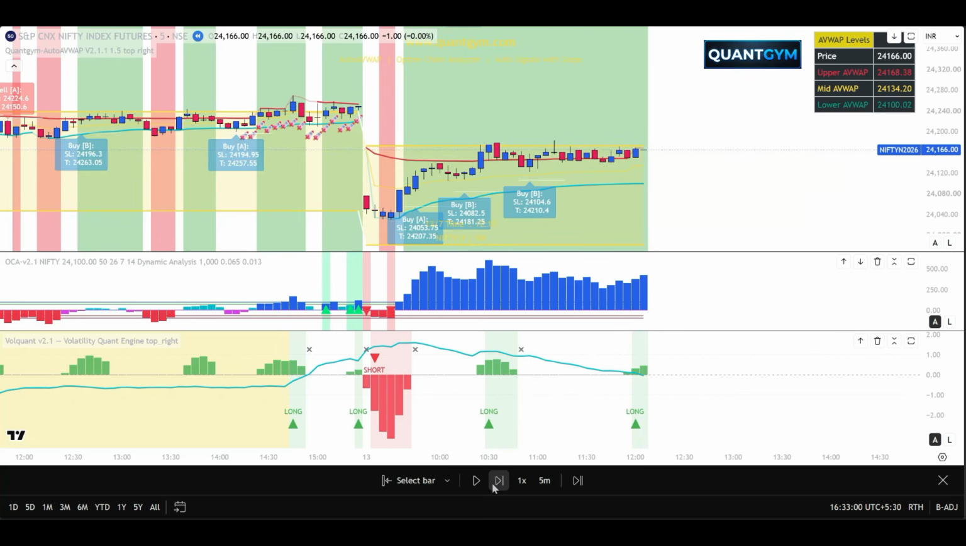I take the trade at the opening of the next bar. 24,164. What is my stop loss? The middle yellow line. In fact, you don't have to look at the yellow line. If you're buying at 24,166, the mid AVWAP is 24,137. So around a 30 point stop loss. So mid AVWAP is always your stop loss. So I keep a stop loss of 137.